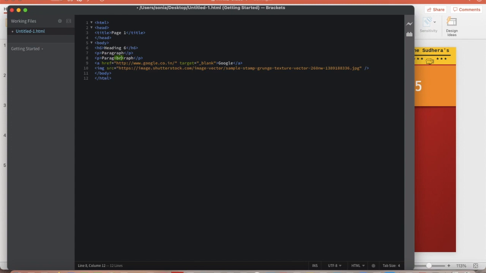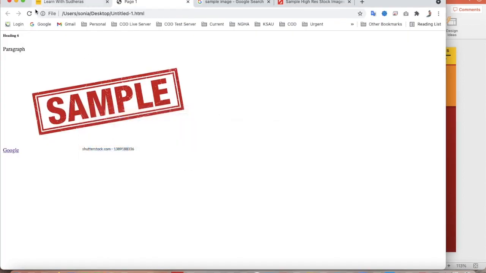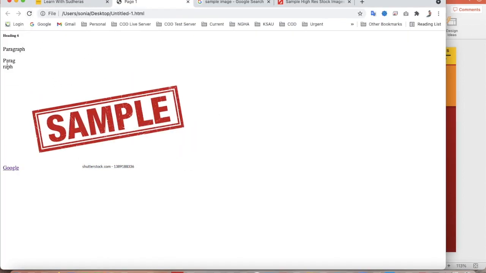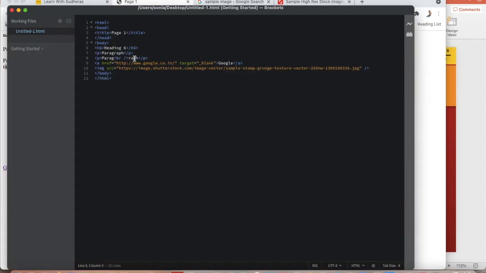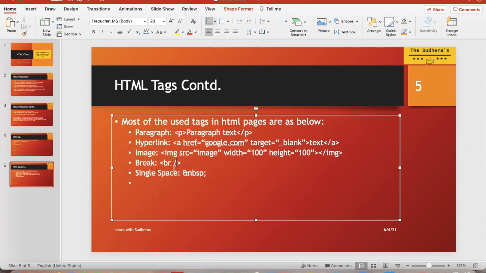You can write it like this or this, and this is the best syntax. It doesn't have a closing tag, it has only one. So save, refresh, and see, break means next line. Whatever you mention the break, the next thing will come on the next line. This is the function of the break.